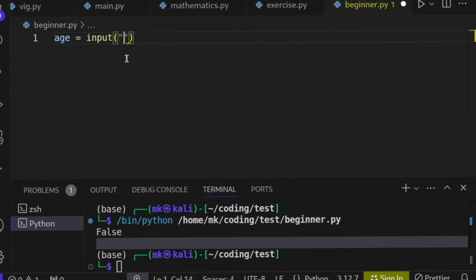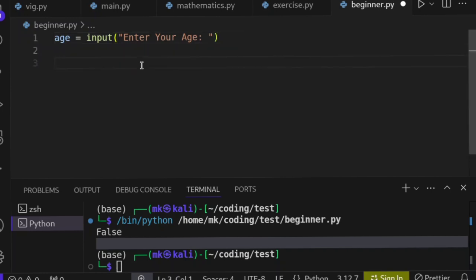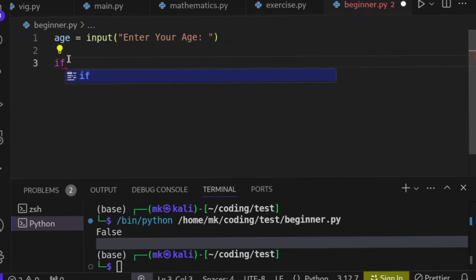When I use input, I will give it a prompt, say, enter your age. Something like this. So when you enter your age, then we're going to check. This is the condition. First of all, you're going to write an if statement. Python knows this if keyword. Whenever Python sees this if, it means you are about to do a conditional statement. So now I'm going to put the condition in front of the if. Then I will say if age is greater than 15.